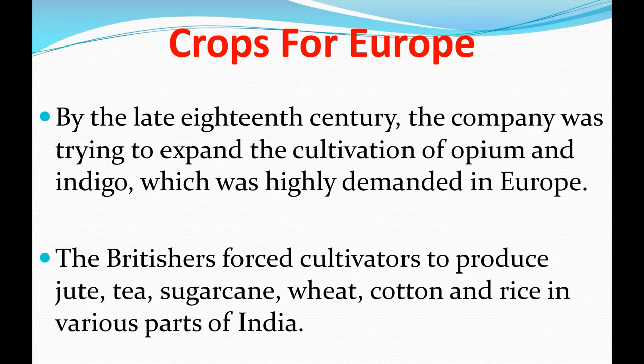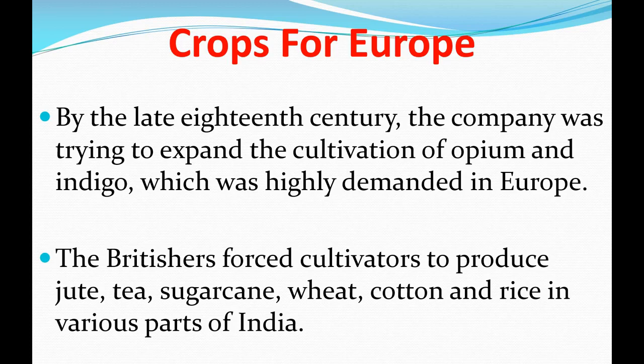Okay, means to sell in the market and to earn money. So now the British government forced the Indian farmers to grow more and more cash crops. In this way, the Indian farmers faced a shortage of food. In cash crops, the two main crops were opium and indigo. Now we will study one crop, indigo.